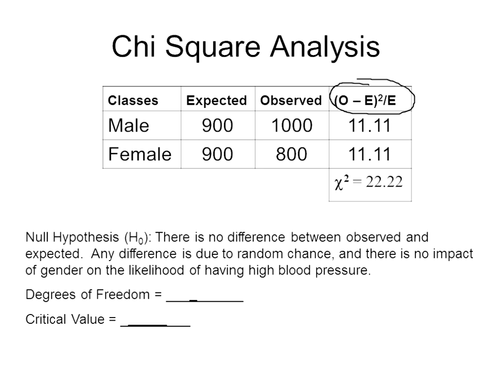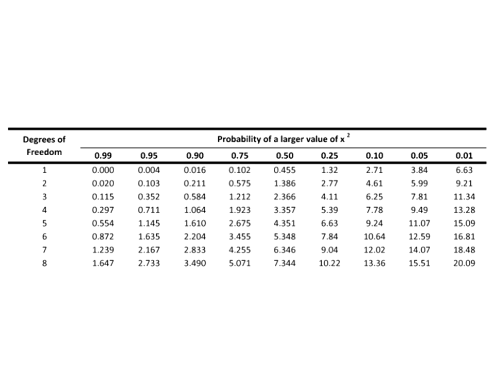So if we have 2 classes, 2 minus 1 is 1. So your degrees of freedom is 1. Your critical value, you have to go to a table in order to identify, and that will always be provided for you. And here's our table.